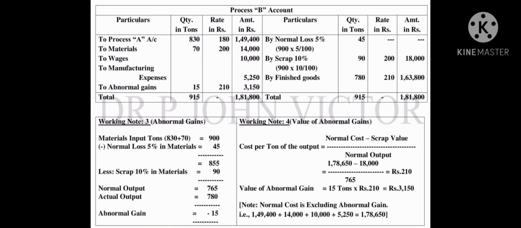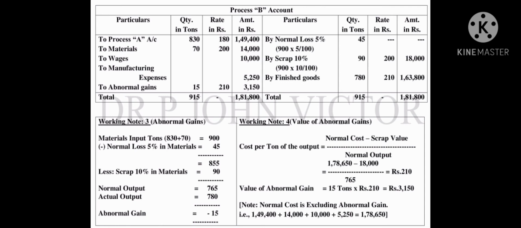Okay, don't get confused with the material rate for B, 200, and the scrap rate for B, 200. These 200s are different. That is the material input rate 200, and the scrap for B rate is 200. So both are there. Don't get confused. So we get 18,000 rupees. And then finished goods, that means the output, is 780. Okay, so see the total.